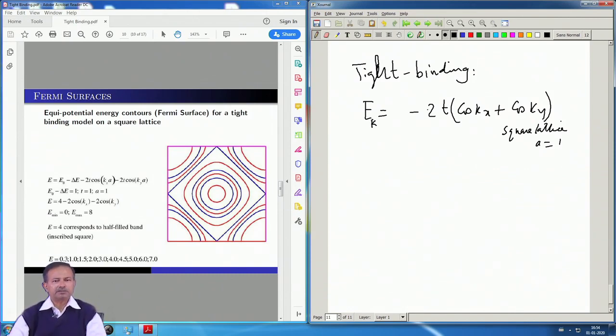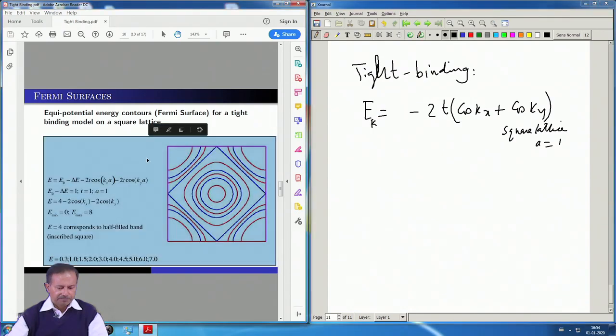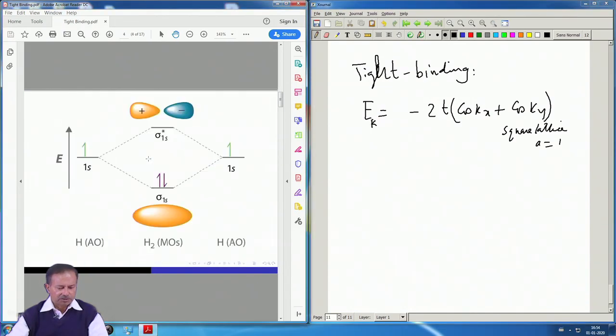This is the simplest that one can do, and from this simple picture, one can get a lot of insight about the nature of the material that one is considering, whether it is an insulator or a semiconductor, and so on.